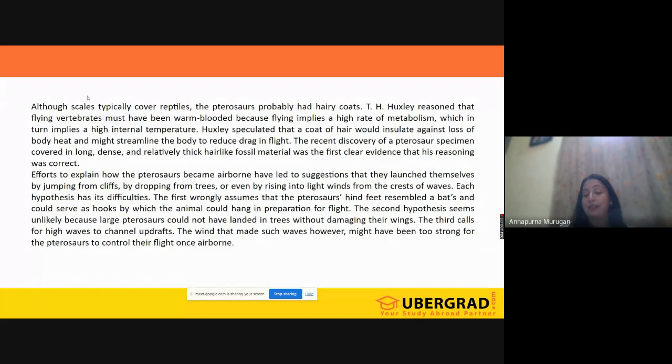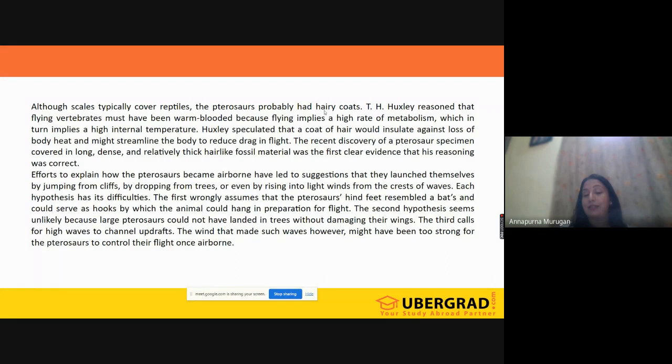Now, the second last paragraph tells us what? Although scales typically cover reptiles, pterosaurus probably had airy coats. Now, here they are claiming some kind of differences. Reptiles are usually covered with scales, the scaly surfaces.